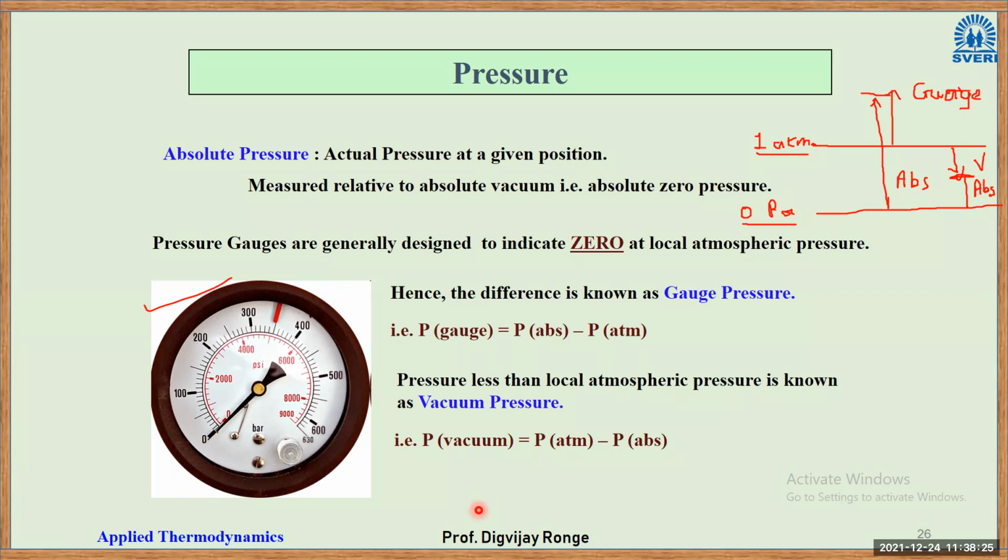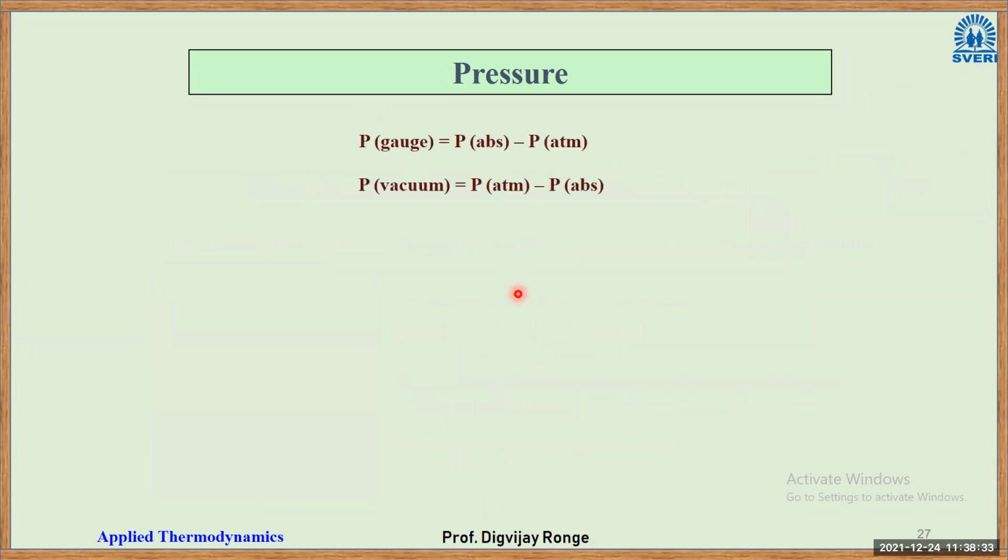If you have any doubt up to this point, you can ask. Right, so write it down. Gauge pressure is equal to absolute pressure minus atmospheric pressure, and vacuum pressure is equal to atmospheric pressure minus absolute pressure.